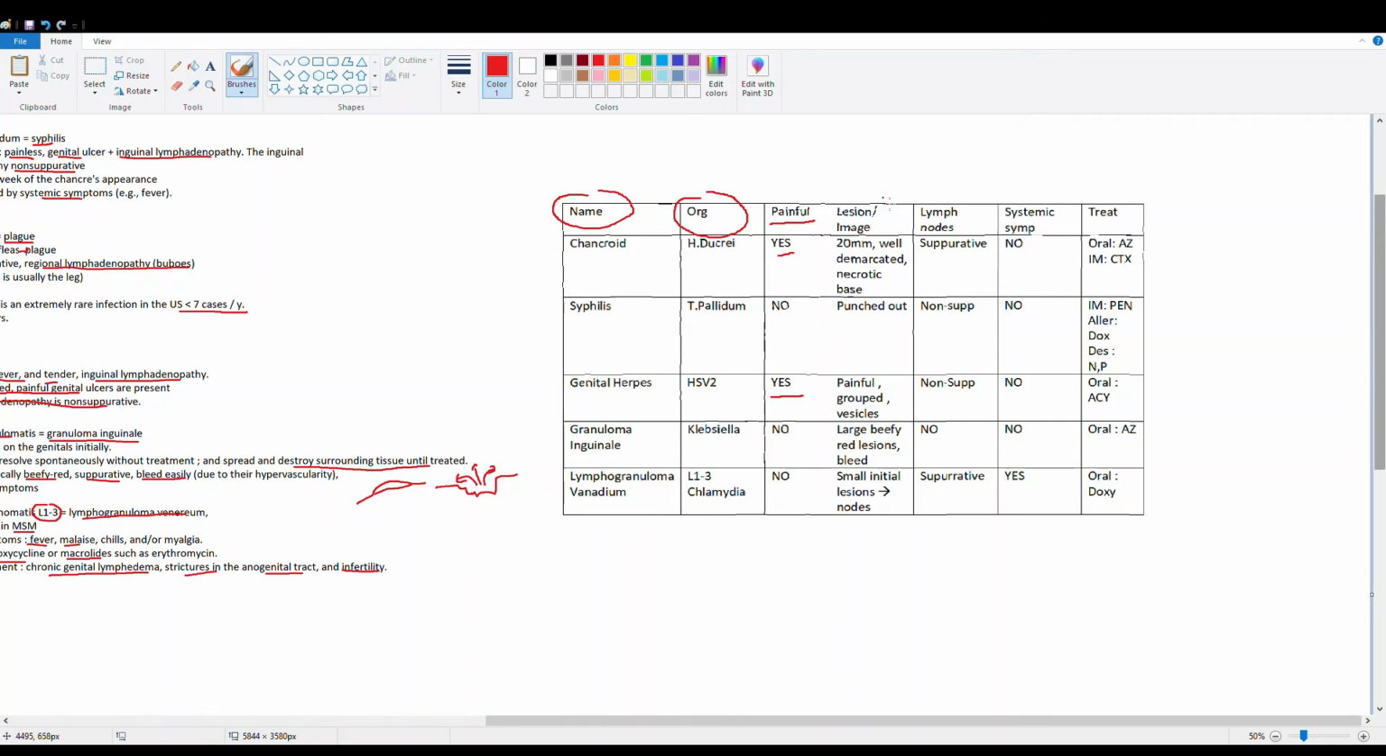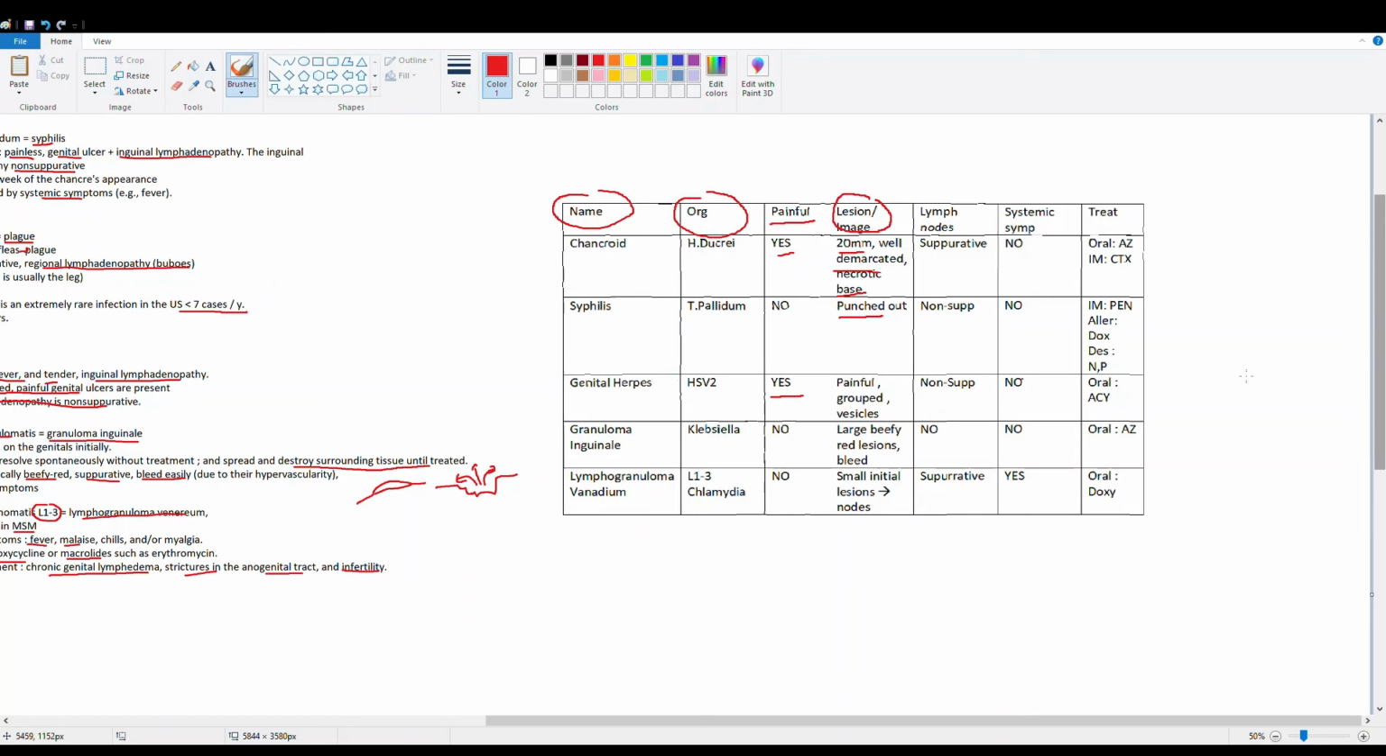Next we have how the lesion looks. Now this is kind of tough sometimes because lesions can look similar in some cases. Chancroid, usually it's up to 20 millimeters, 2 centimeters. It has a necrotic base. It's pretty well demarcated. Syphilis, it's punched out. You'll classically see this on the head of the penis. You'll see that little punched out smooth lesion, but they can really give it to you anywhere, on the penis, on the vagina. So don't depend on that.